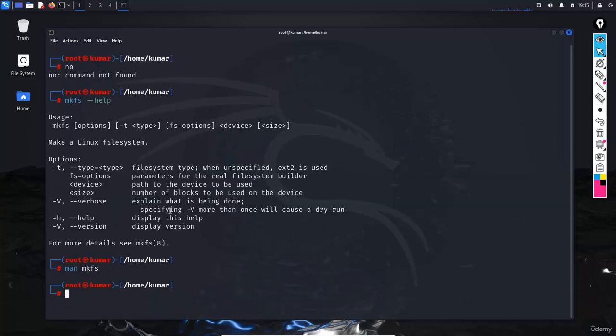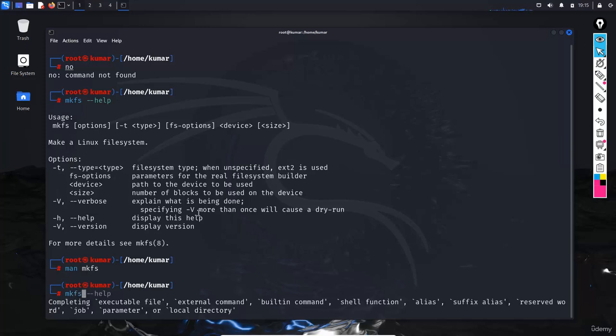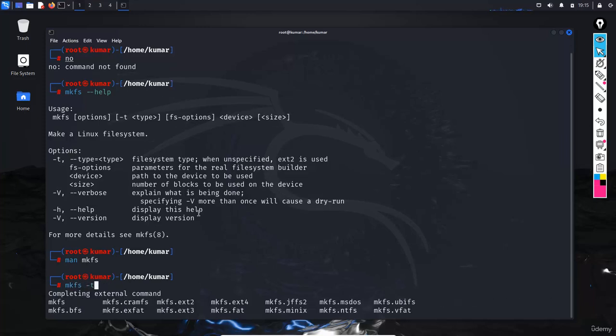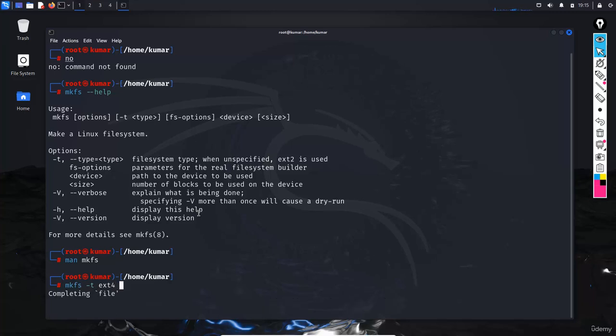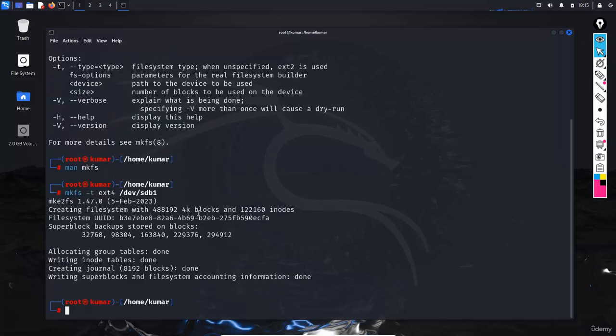Also I am going to run mkfs -t ext4 and provide the device name, sdv1, 2, 3 or 4, whichever one you want to create. Okay, so ext4 has been created, and you can check here that it is automatically mounted.